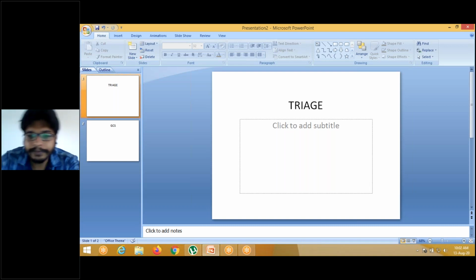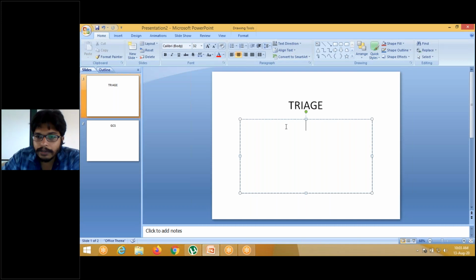on these patients. Triage. When will you apply triage? When a bus accident occurs nearby your hospital, more people will come to your hospital urgently, no? So we have to triage those patients: which patients require treatment, which require late treatment, and which do not require treatment. That is called triage. Triage is nothing but sorting out based on their clinical problems and requirement of treatment. Triage depends on color coding.